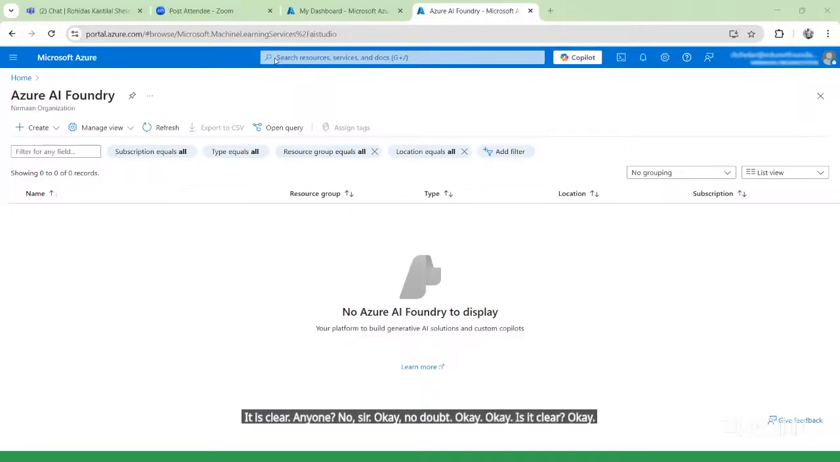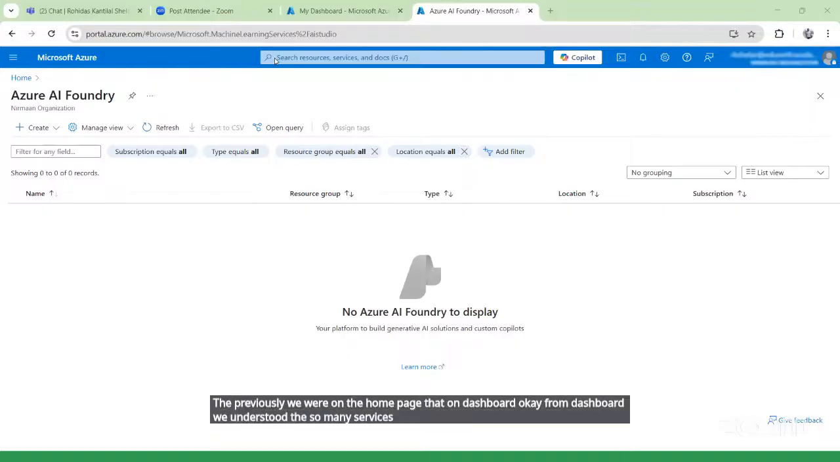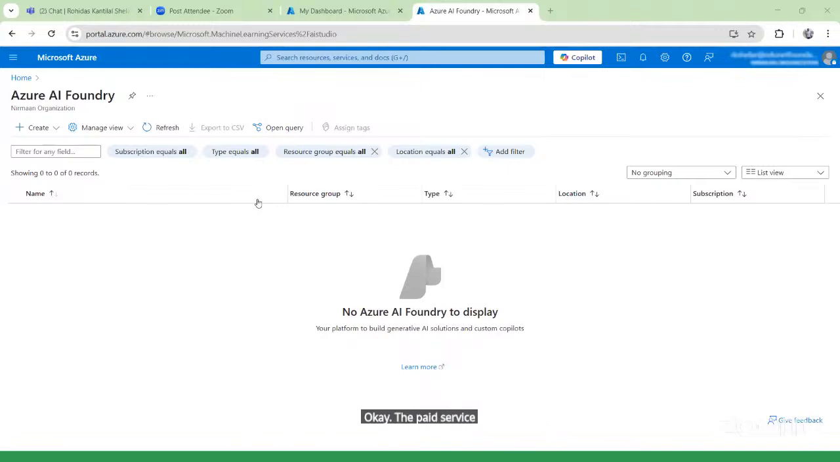Previously we were on the home page, the dashboard. From the dashboard we understood there were so many services. We can see the resource groups also, right? Yes, it is paid. The paid service I am using.